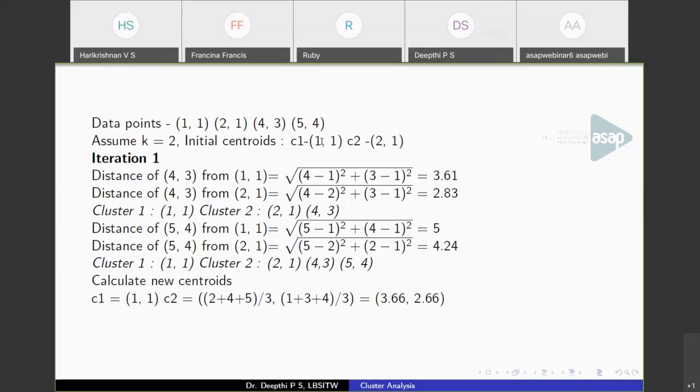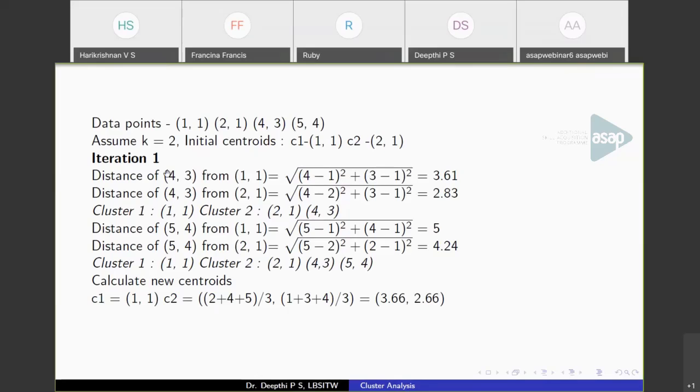So cluster 1 centroid, C1, will be (1,1), C2 is (2,1). You can choose any set of points as initial centroids. Here I am choosing the first 2 points as initial centroids. So once you have initial centroids, you have to measure the distance of each data point from these centroids. The remaining points are just 2 points, (4,3) and (5,4). First we will be calculating the distance of (4,3) from (1,1). The distance will be the square root of (4 minus 1) the whole square plus (3 minus 1) the whole square.